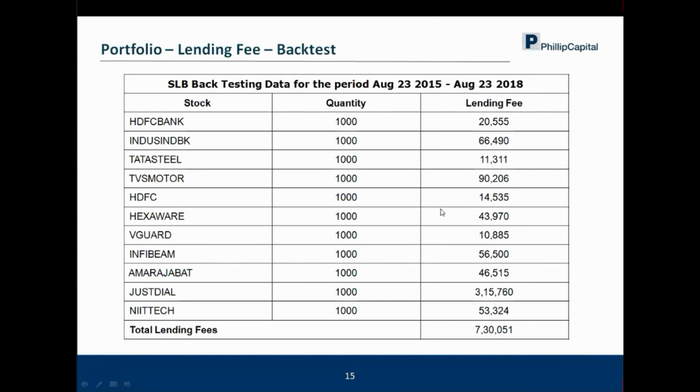Then there's a question about what the risks associated with lending and borrowing are. First, obviously, the exchange is the central entity where the stocks are. The second risk, as I can visualize, is this: let's say you have lent your stocks for the June series, where 4th of June is the settlement date.